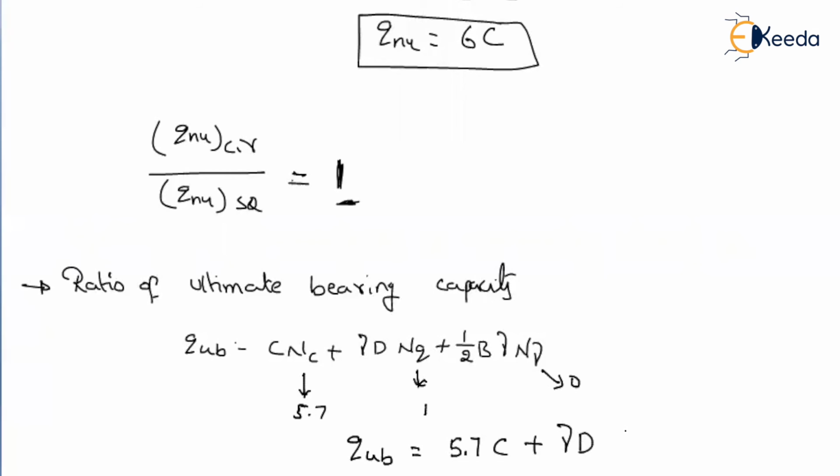What about this parameter? 0. But what is our footing? Our footing is either a circular or a square footing. That means we have to multiply by the shape factors. This is for the continuous footing, if you understand. So for circular or square footing, if you remember, the factor is nothing but 1.3. So it is 1.3 times C NC plus gamma into D.